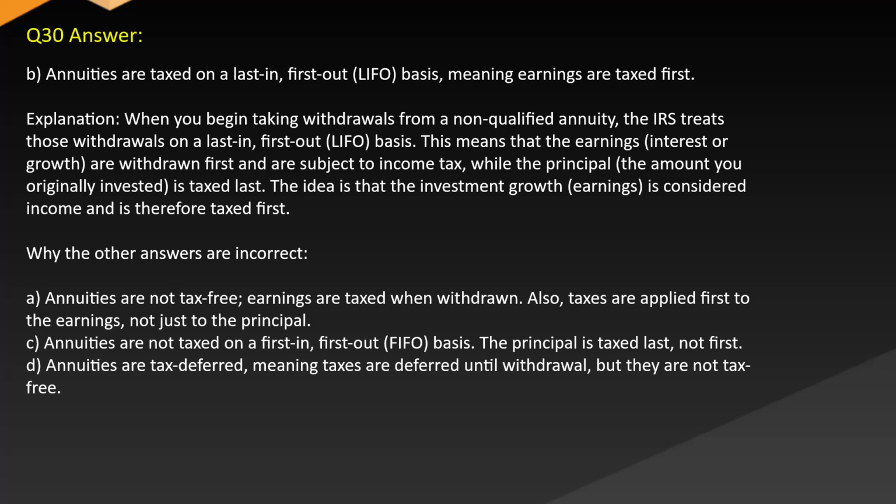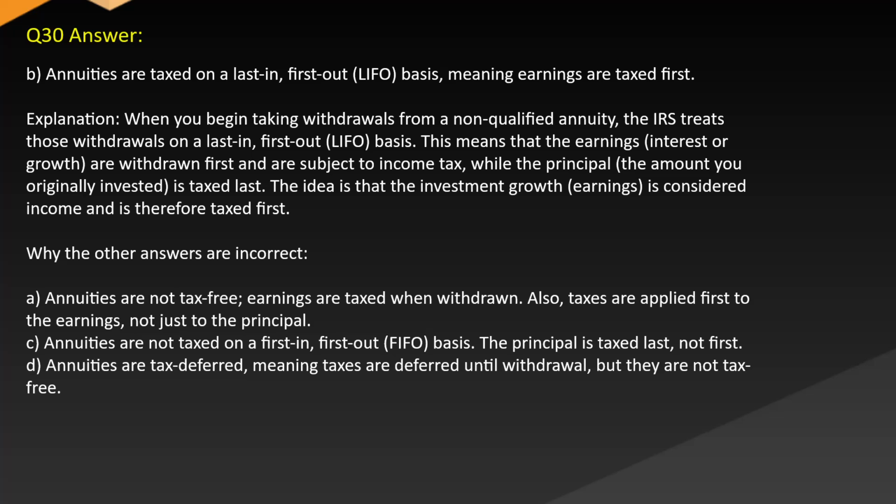Answer. B. Annuities are taxed on a last in, first out LIFO basis, meaning earnings are taxed first. Explanation. When you begin taking withdrawals from a non-qualified annuity, the IRS treats those withdrawals on a last in, first out LIFO basis. This means that the earnings, interest, or growth are withdrawn first and are subject to income tax, while the principal, the amount you originally invested, is taxed last. The idea is that the investment growth, earnings, is considered income and is therefore taxed first.